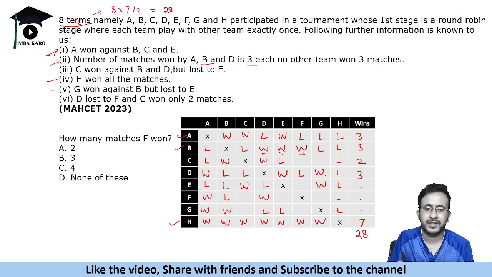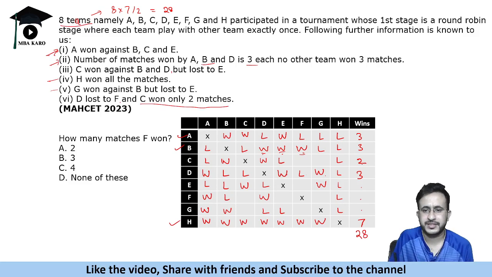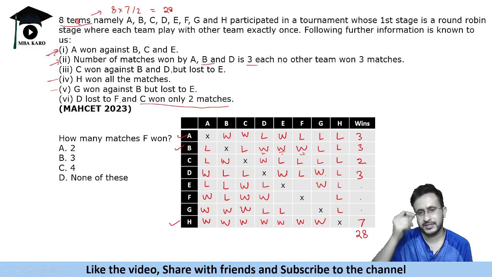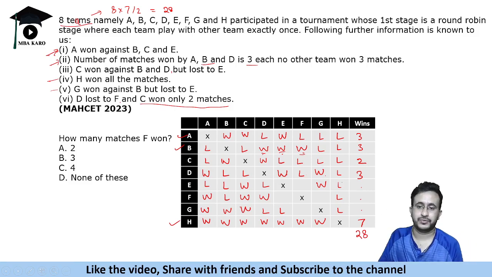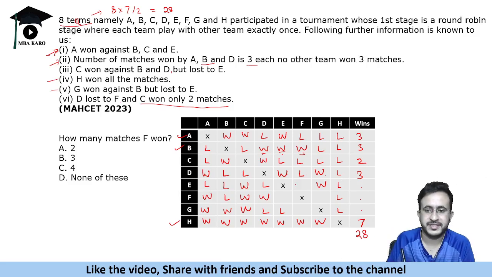Okay, now C won only two matches. So C के two matches wins it. So we have already figured out the two wins, and C will lose these two matches. So F and G से C हार जाएगा. So F and G will win against C. Okay, they have won against C. All right. So thus far we figured out the outcomes of these matches. बस ये कुछ matches बचे हैं. How to find that?